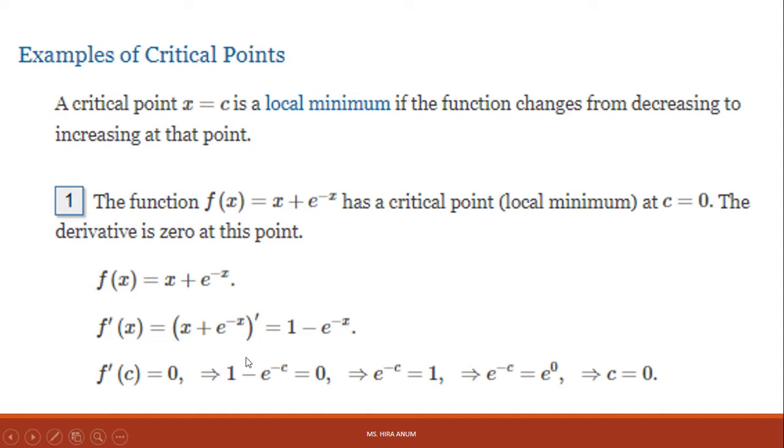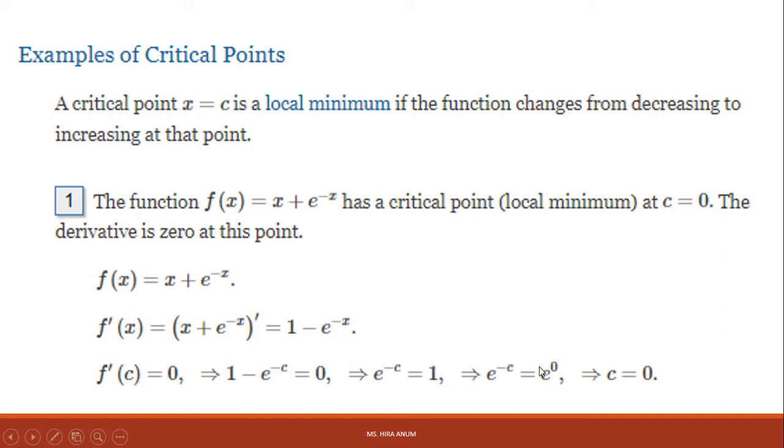Now putting the value of c in the derivative of f of x equals 0, it becomes 1 minus e power minus c equals 0. Taking e power minus c on the right side, it becomes positive, and we can write e power minus c equals 1. 1 equals e power 0, because anything to the power 0 equals 1.